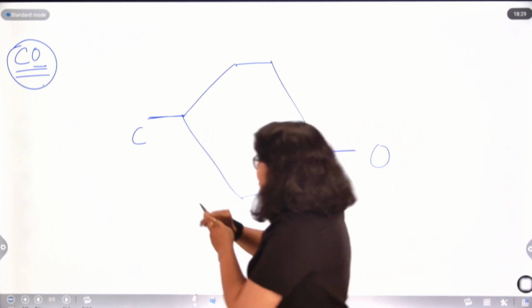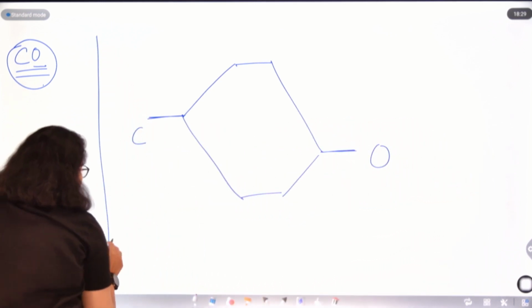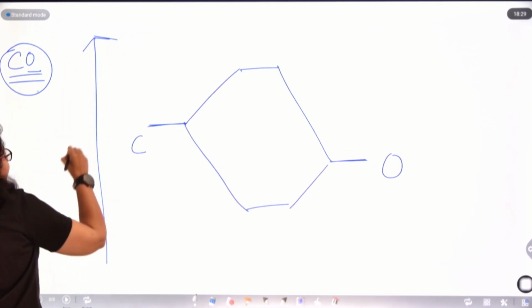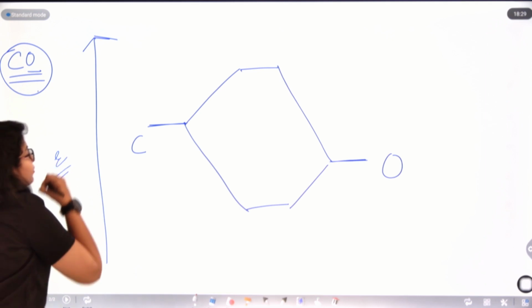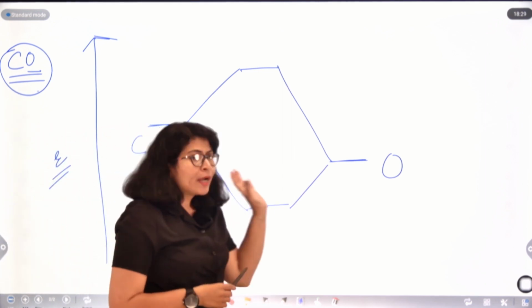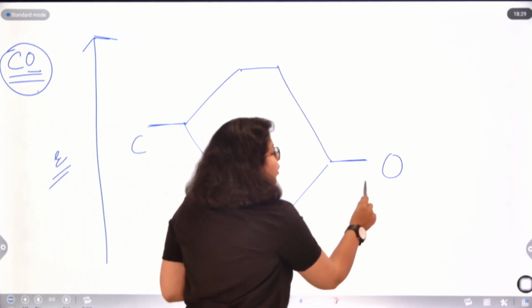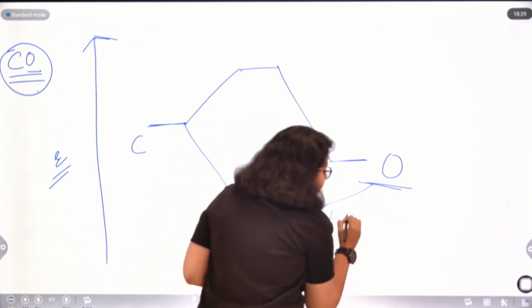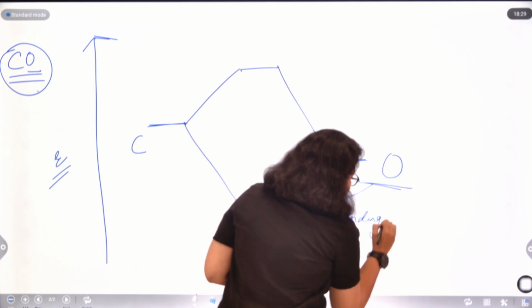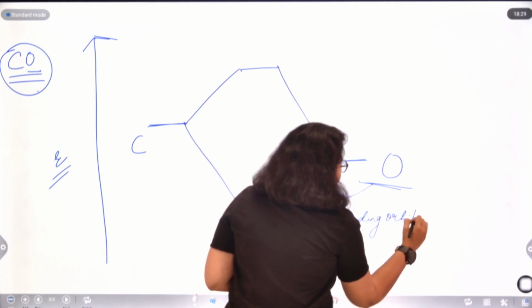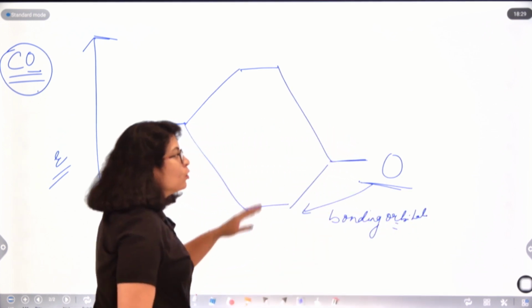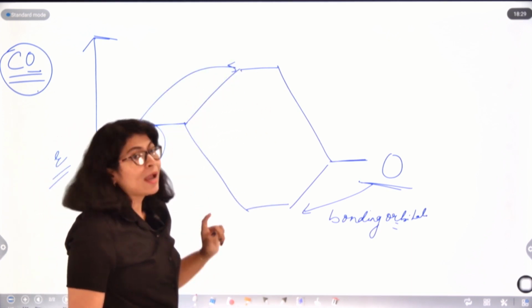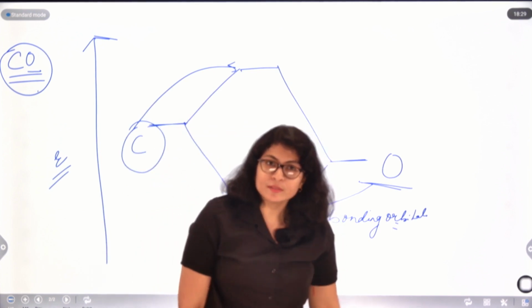Basically this diagram is an energy level diagram only. Here, as we go up, energy gradually increases. So if I look at this diagram, I can say the more electronegative atom has a higher contribution to bonding orbitals, and the less electronegative atom has a higher contribution to anti-bonding orbitals. Okay, this is the concept you got.